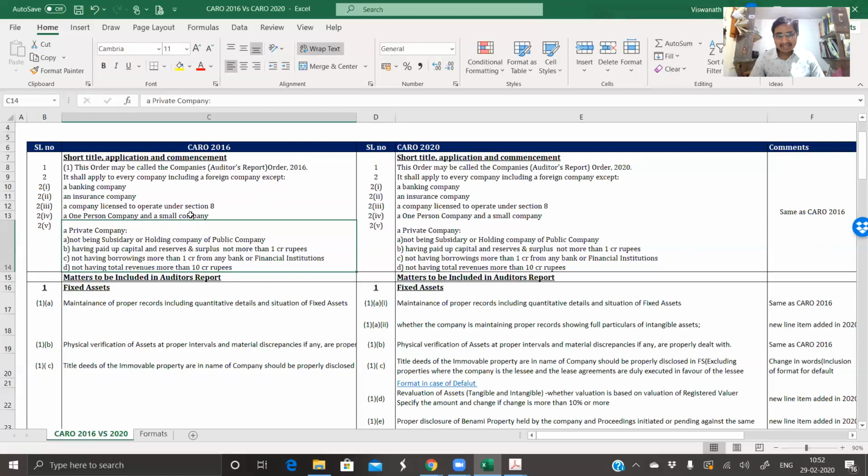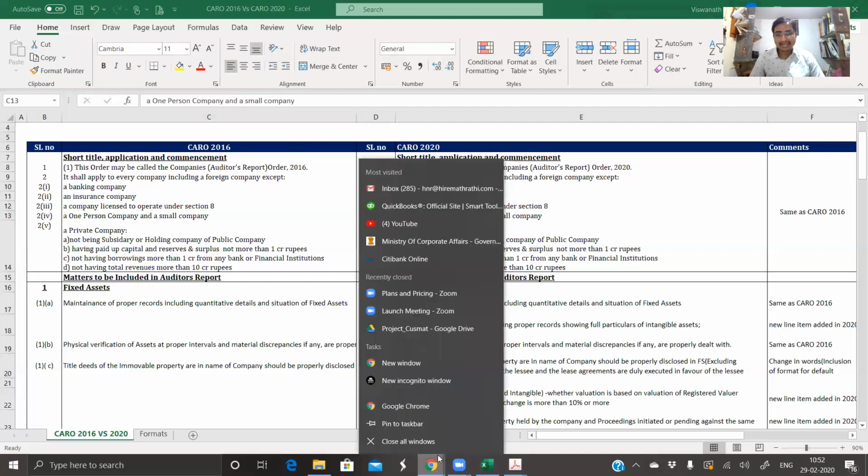We always have confusion between a small company and a private company. These are all 'or' clauses. It can be either a banking company, which is exempted, an insurance company, exempted, a Section 8 company, exempted, a one-person company, a small company, exempted, or a private company, exempted. If any of these is not there, then it gets applied. First, if you want to go through the small company definition, it is mentioned in Section 2, subsection 85 of the Companies Act.